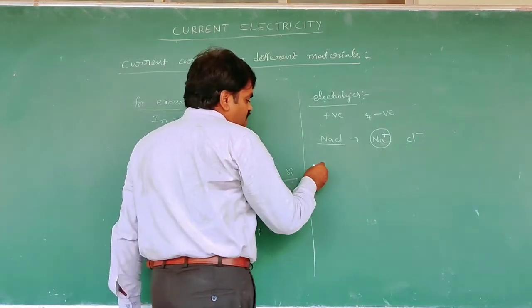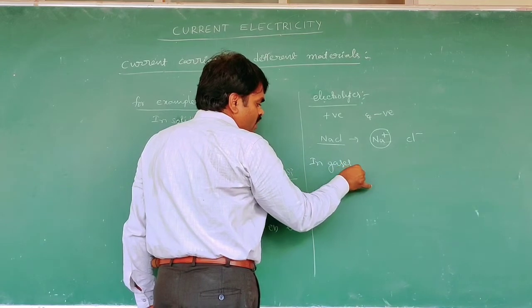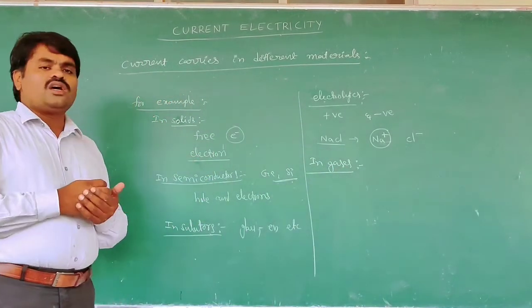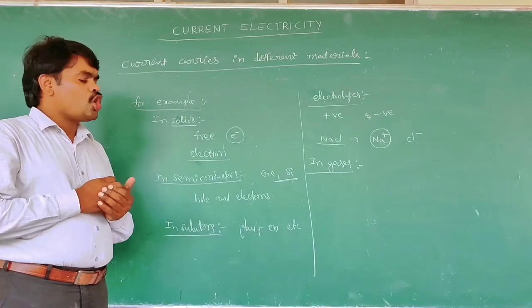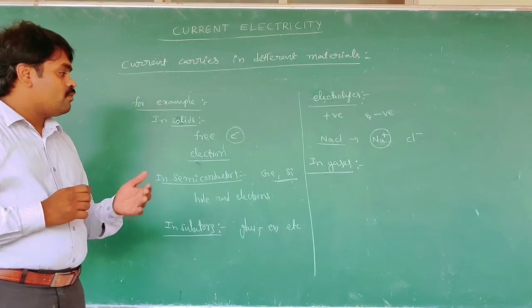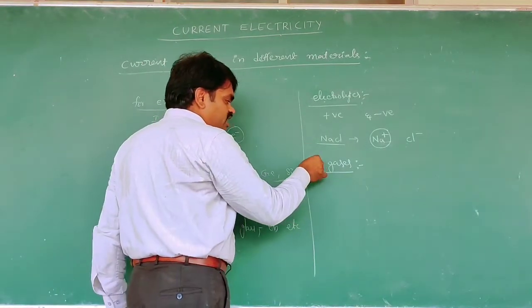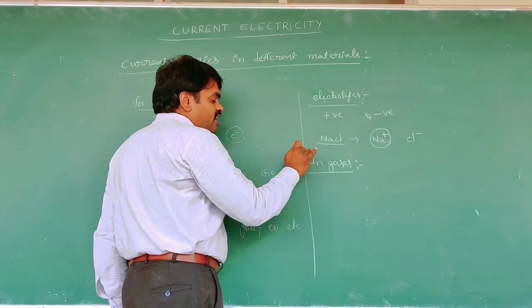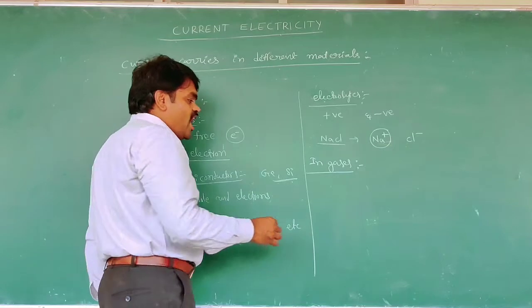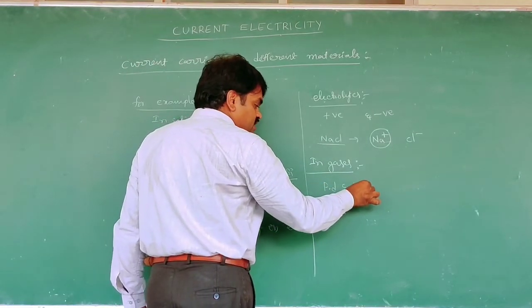Next one is gases. At normal conditions the gases have no charge or no current carriers, but current flows in gases when the gas is ionized by a high potential difference and low pressures.